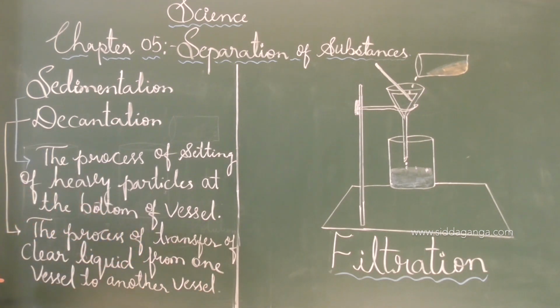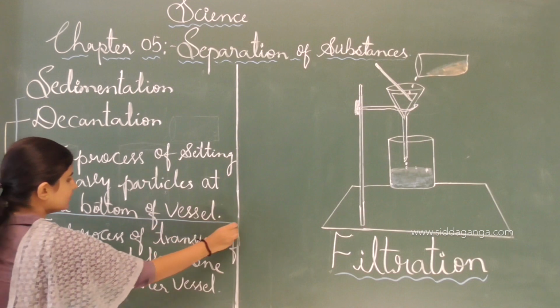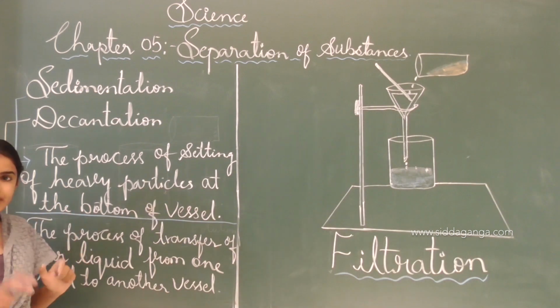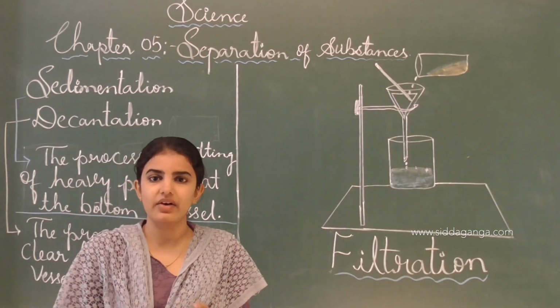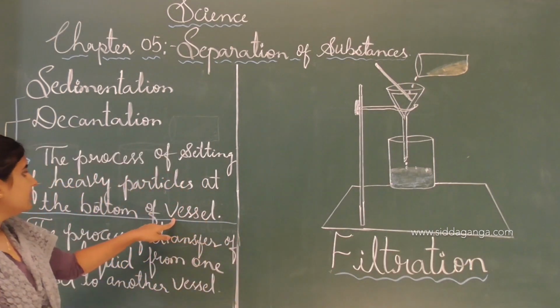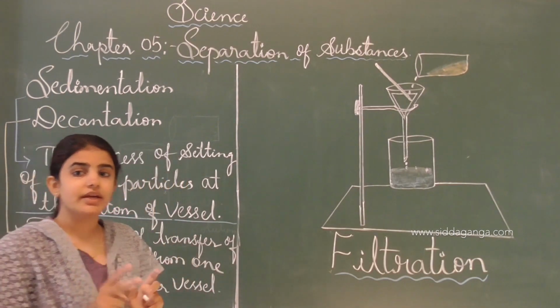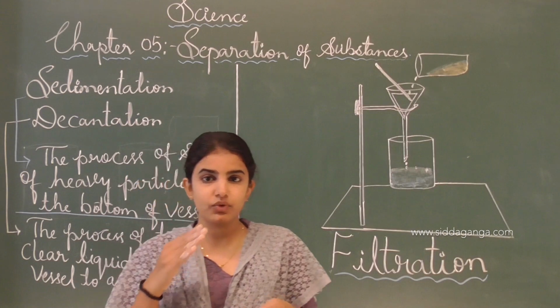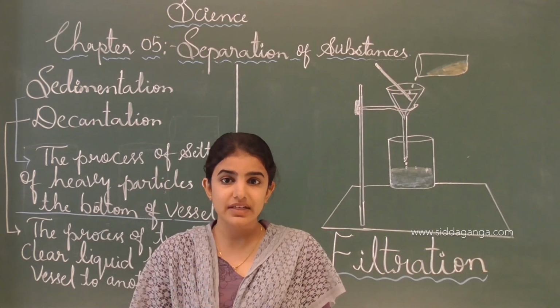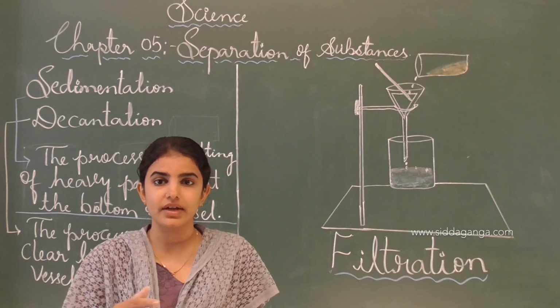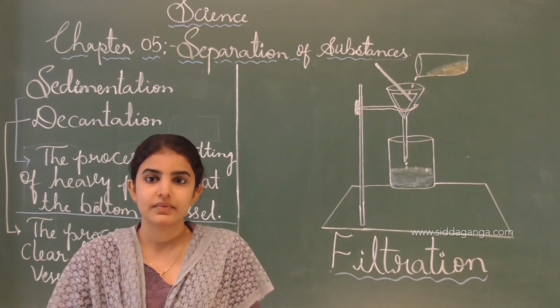This one is a sedimentation process and this one is a decantation process. In the sedimentation process, settling of heavy particles takes place at the bottom of the beaker or any container or vessel. We call it sedimentation. Here, two portions will be there: a supernatant layer and a sediment layer. The sediment layer is usually solid in nature, whereas the supernatant layer is the liquid layer.